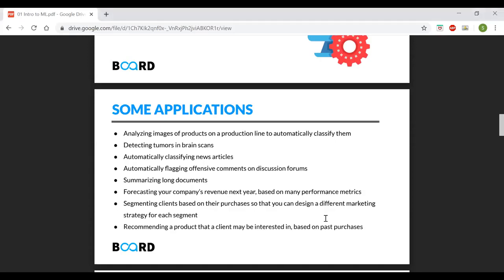So these are a few applications, but again, this is a very basic list. There are many other applications that are possible with machine learning, and the limit is endless. Whenever you are dealing with data, you can use machine learning to do a task.